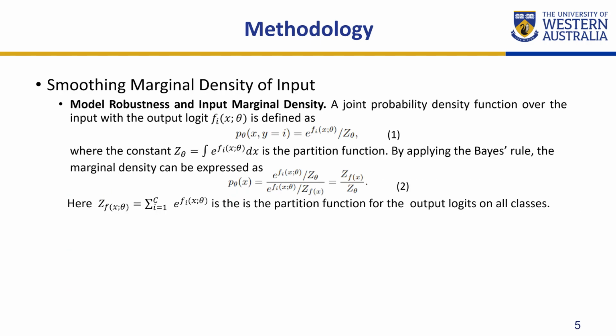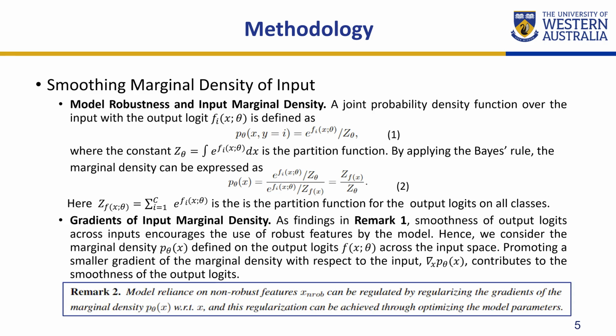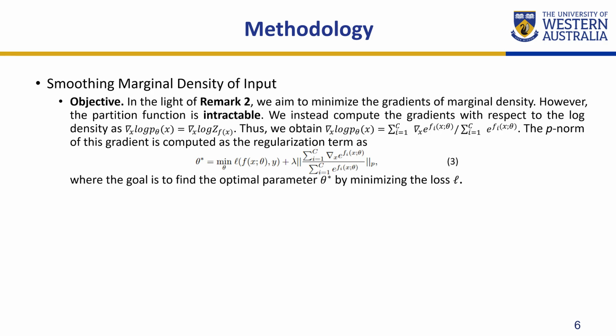Motivated by the identified properties of robust features, we start our derivation from a joint probability density function over input, as Definition 1. And by applying Bayes' rule, the marginal density can be expressed as Equation 2. Then we identify the relation between the gradients of input marginal density and the smoothness of output losses as Remark 2. In light of Remark 2, we derive our regularization term that encourages a small gradient of the marginal density, facilitating the use of robust features.